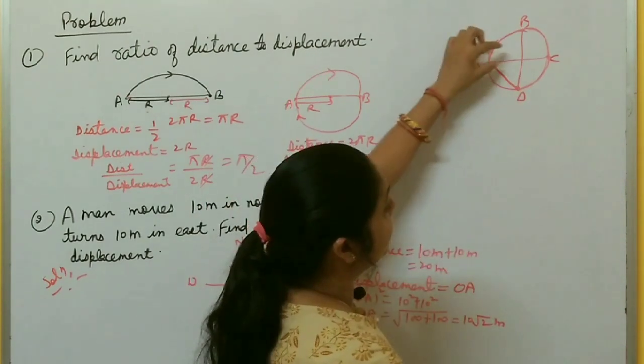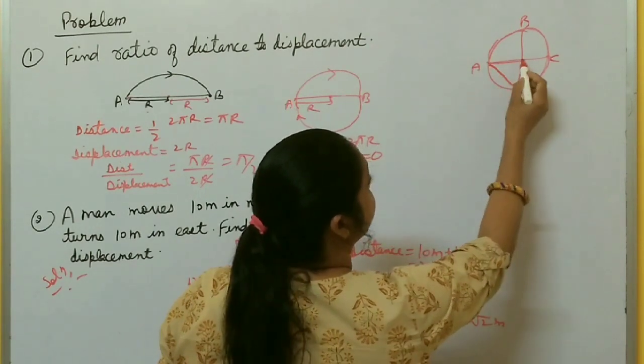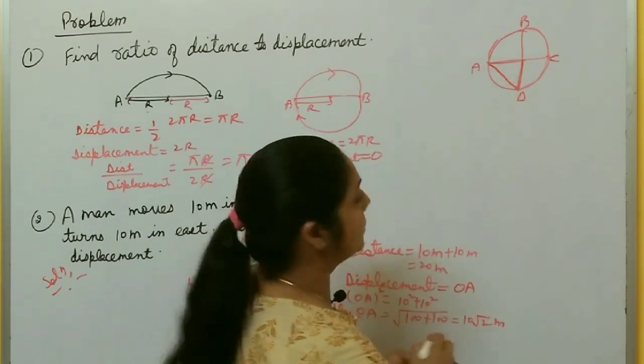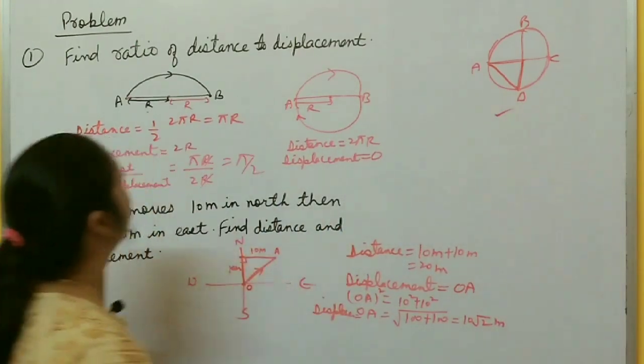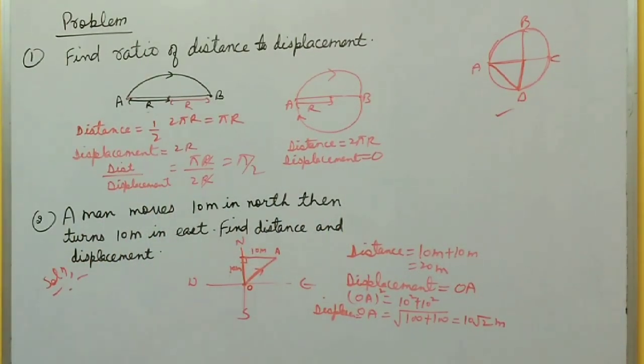If you know the radius of this circle, you can easily calculate this displacement also. In this way, you have to solve different problems based on distance and displacement. Please take a screenshot, then move to the next topic, that is speed.